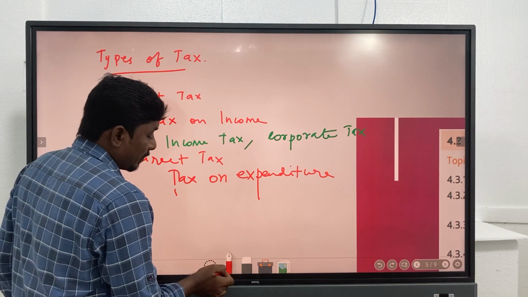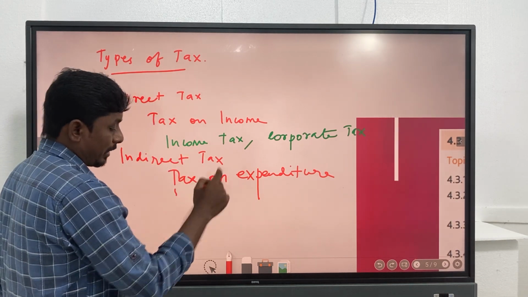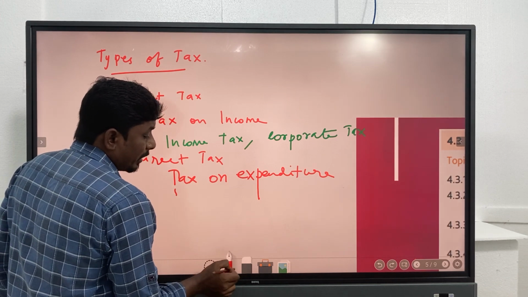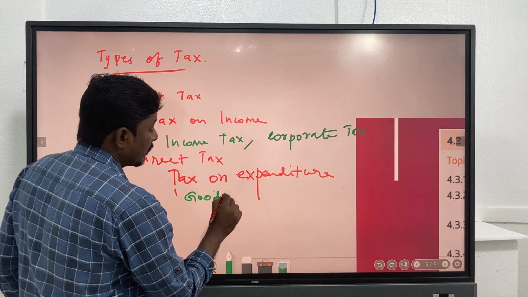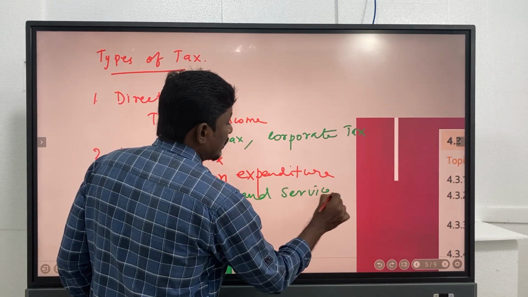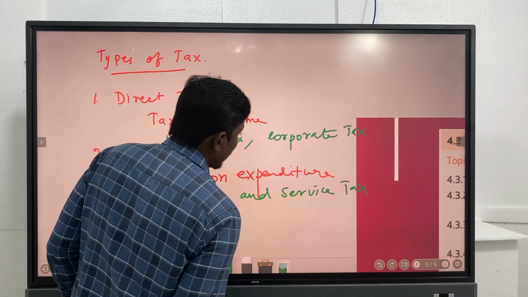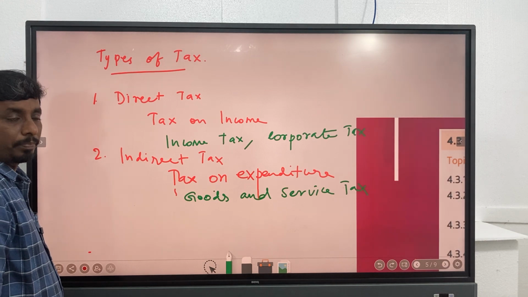That's the reason we are indirectly paying tax to the government. So technically it is a tax on expenditure. Here the example is goods and service tax, GST. You might already be aware of this tax. Goods and service tax is an example of indirect tax.